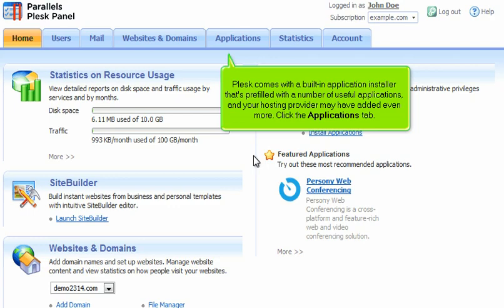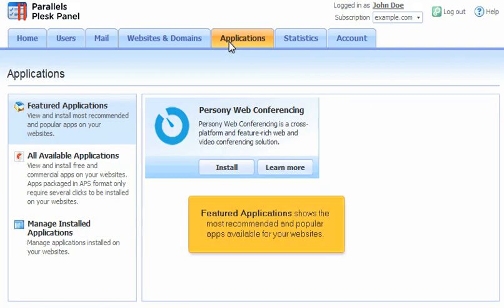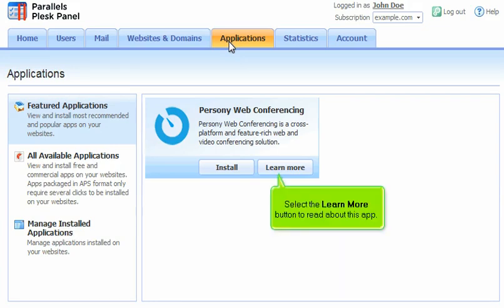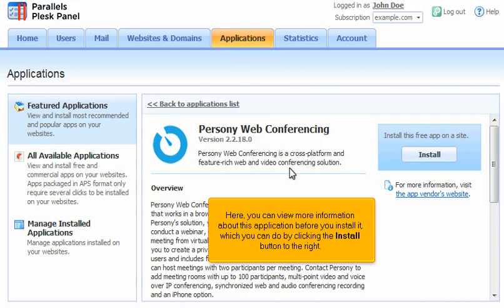PLESK comes with a built-in application installer that's pre-filled with a number of useful applications, and your hosting provider may have added even more. Click the Applications tab. Featured Applications shows the most recommended and popular apps available for your websites. Select the Learn More button to read about this app. Here, you can view more information about this application before you install it, which you can do by clicking the Install button to the right.